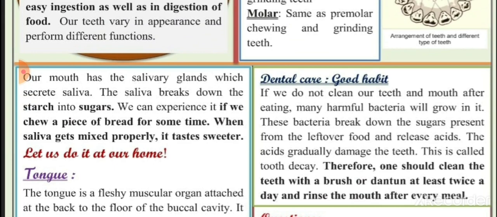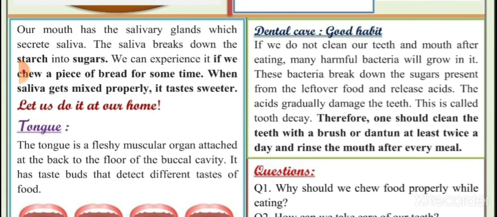Now, dental care or the good habits. If we do not clean our teeth and mouth after eating, many harmful bacteria will grow in it. These bacteria break down the sugar present in the leftover food and release acid, and this acid gradually damages the teeth, and this is called tooth decay. What is tooth decay?